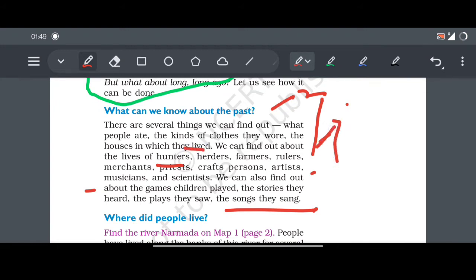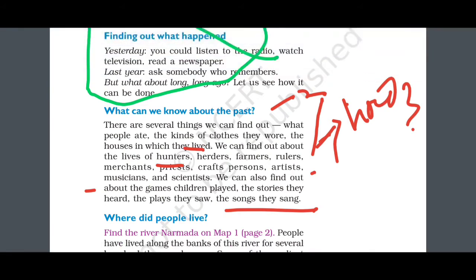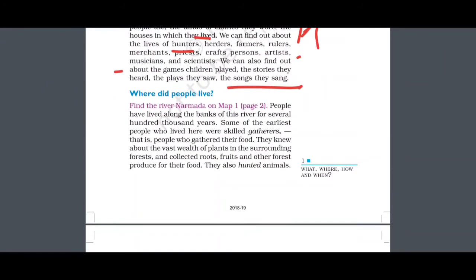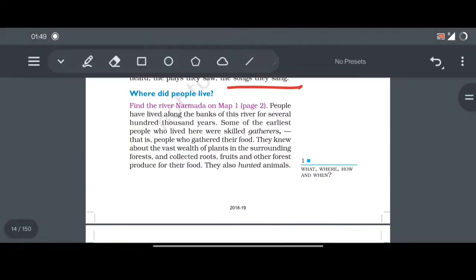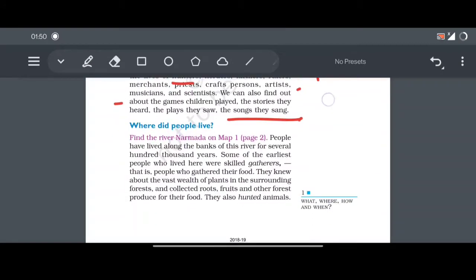So here's a question for us. How can we know about the past? Let's see, we're going to find the answer to this question later on in this chapter. So here the question is how. How can we know about the past?